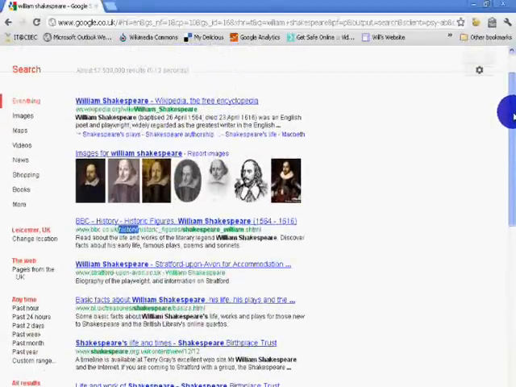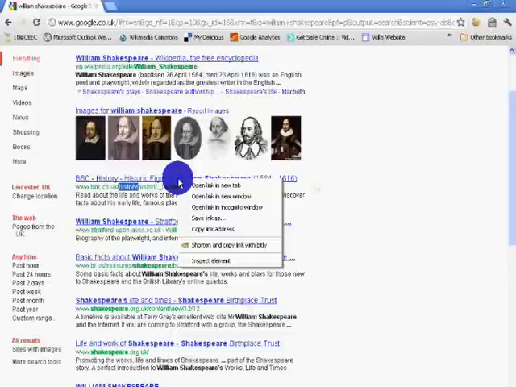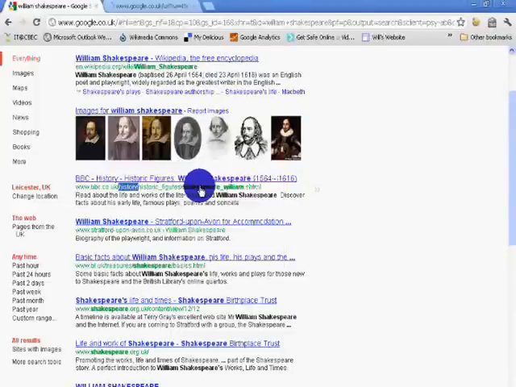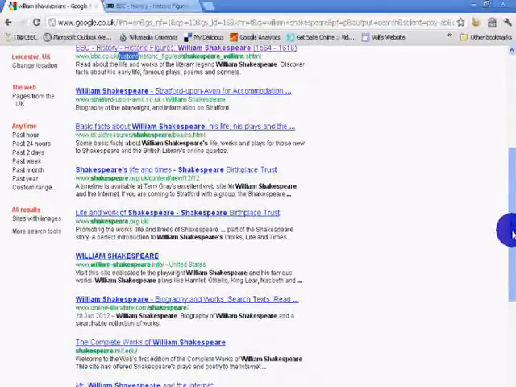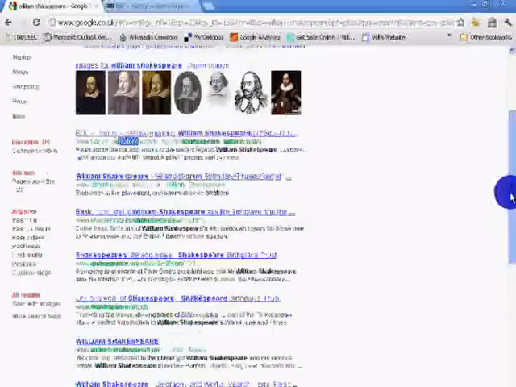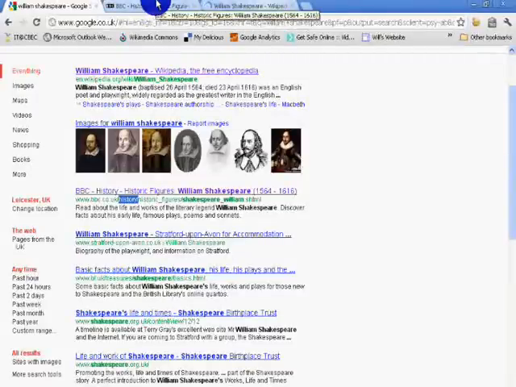So how can we decide? Let's say I'm going to look at the BBC one. Now I'm not going to just click on it, I'm going to right click on it and open it up in a new tab. That means that my original search is still there, because I might also decide that I want to look at one of the other ones. Okay, I might want to look at the wiki site. So I've got two pages now that I think might be for me.